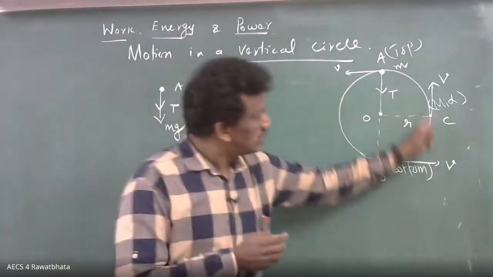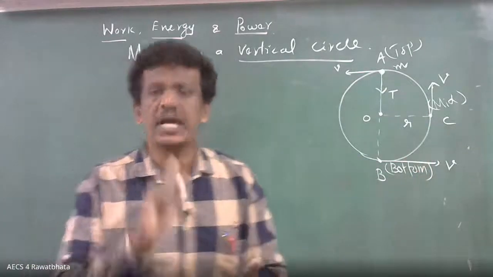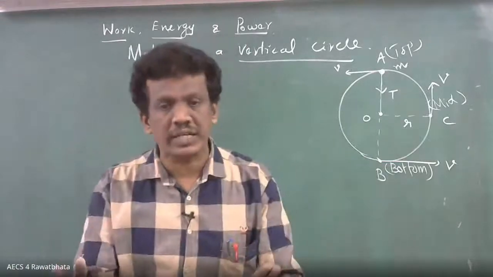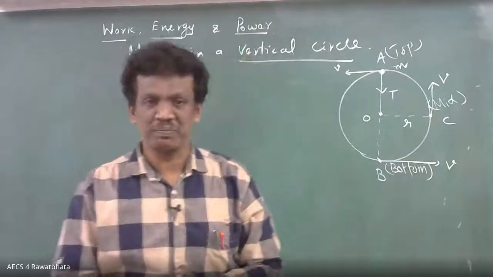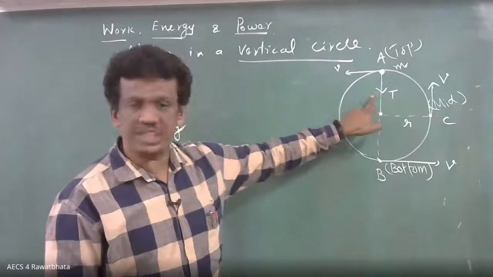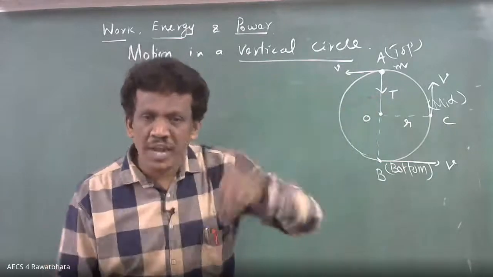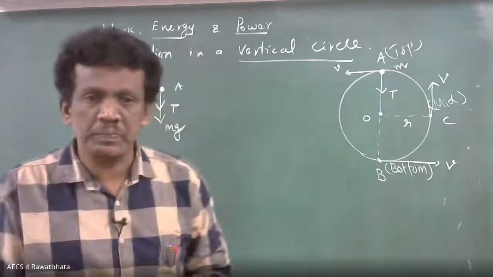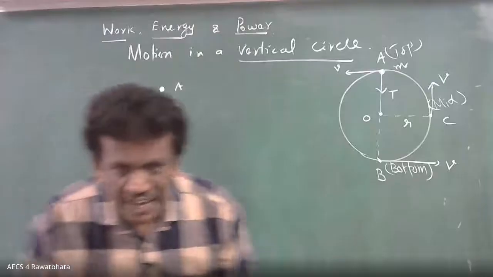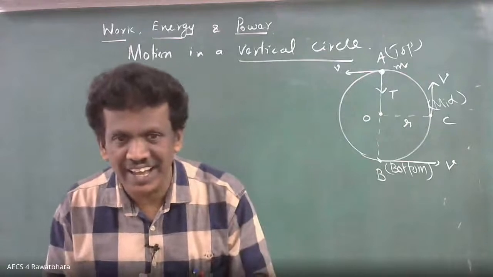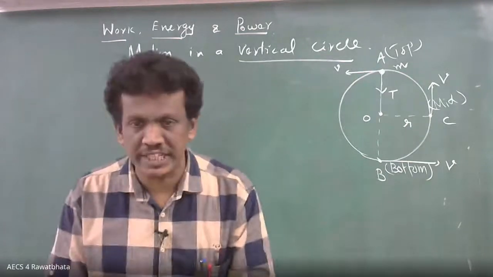The body is in circular motion, no doubt, whether it is a horizontal circle or a vertical circle. If it is in circular motion, which one provides centripetal force? You tell me. Tension, gravitation? Can I say both?